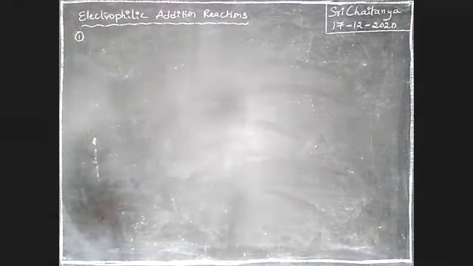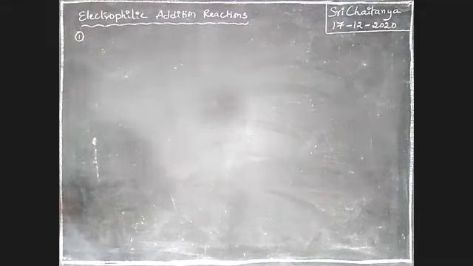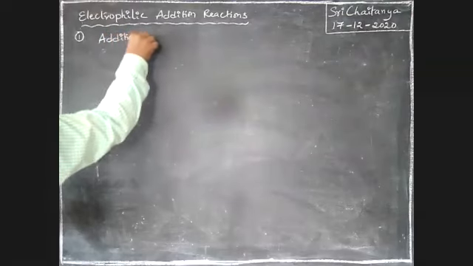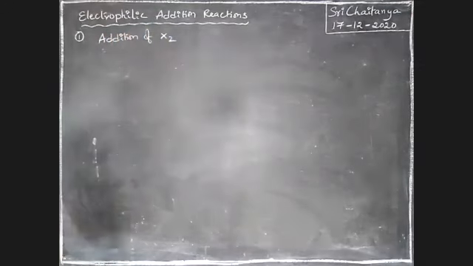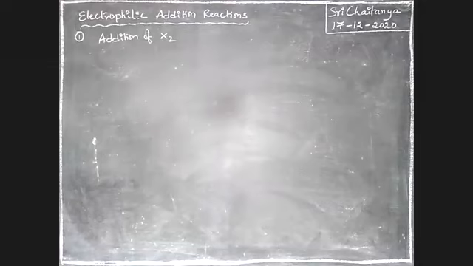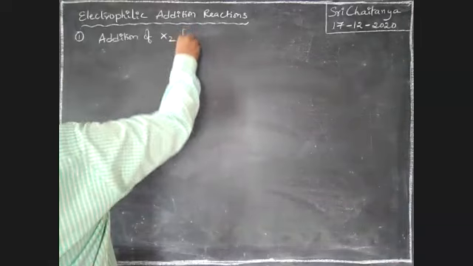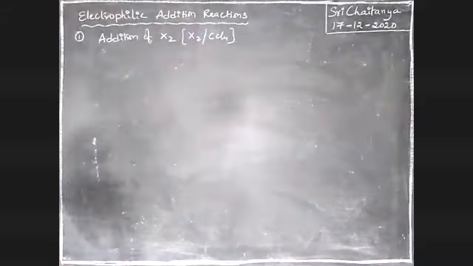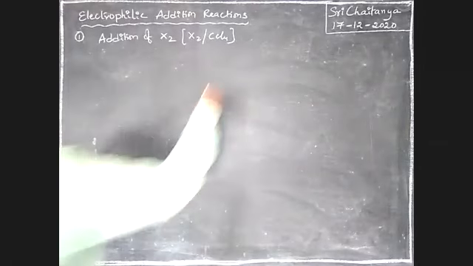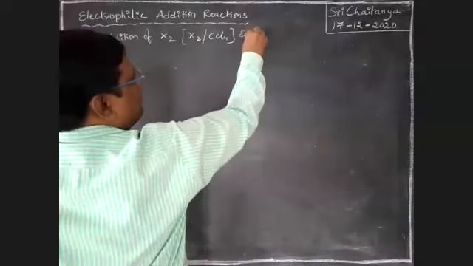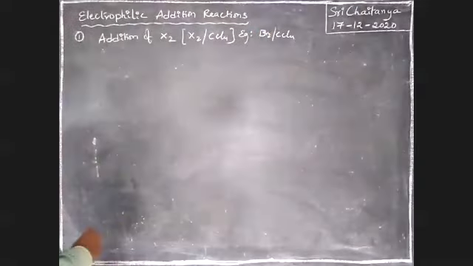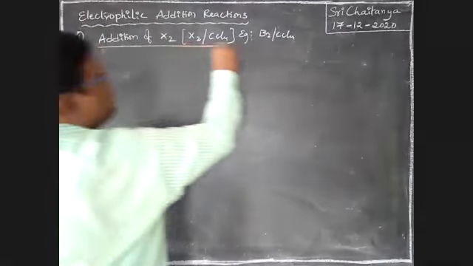The first one is addition of halogens, that means Cl2, Br2, like that. Addition of halogens, particularly X2 in the presence of CCl4. The best example for that one is Br2 in CCl4. This is an addition reaction.